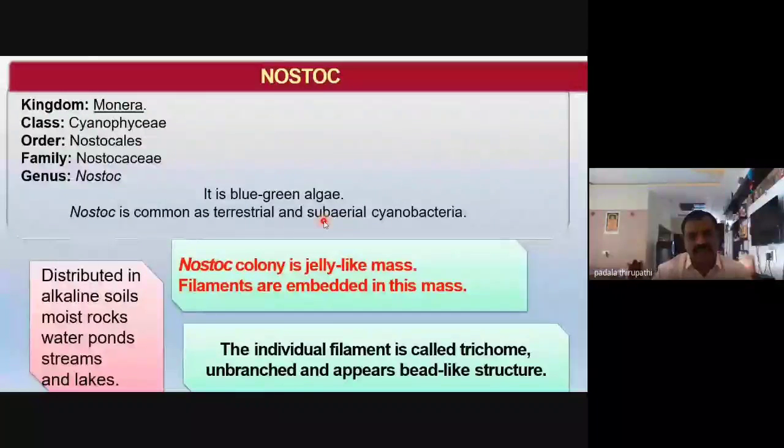The individual nostoc filament is called a trichome. Our nostoc is unbranched, not having any branch-like structures. This is a uniseriate filamentous structure we call a trichome. This trichome is unbranched, and inside the filament all the cells appear as bead-like structures.